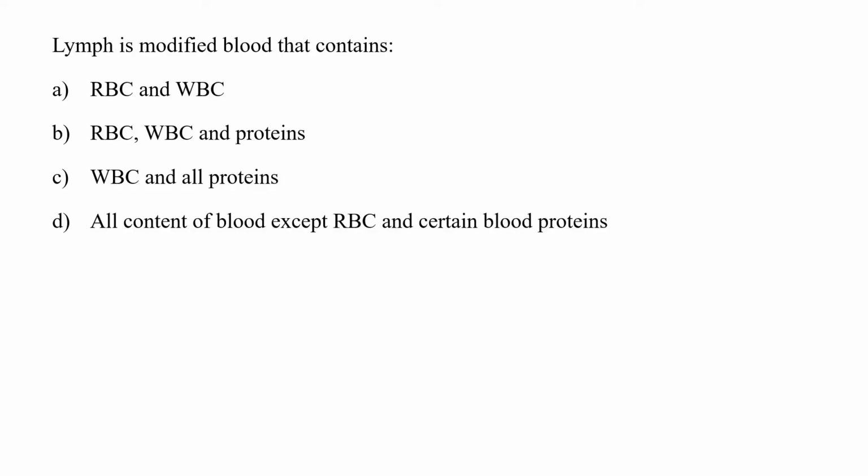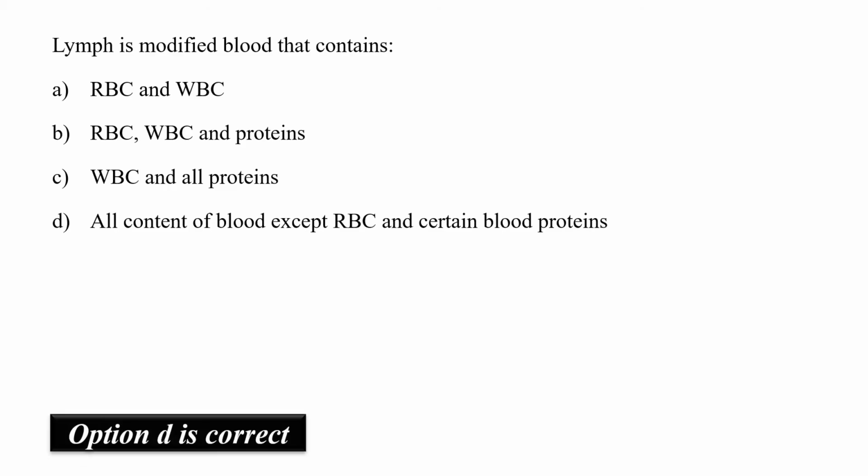Lymph is modified blood that contains RBC and WBC, RBC, WBC and proteins, WBC and all proteins, or all content of blood except RBC and certain blood proteins. Lymph is basically modified blood and contains all components except RBC and platelets. So hence option D would be the correct answer.